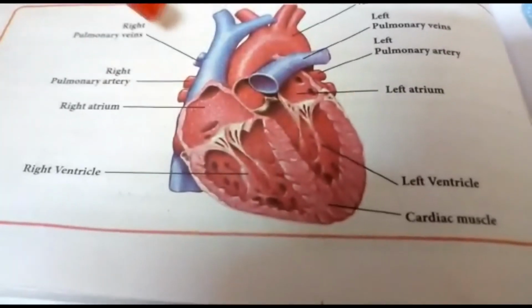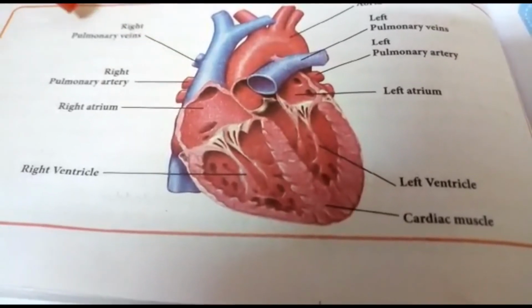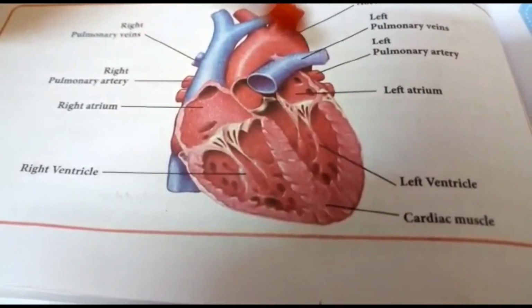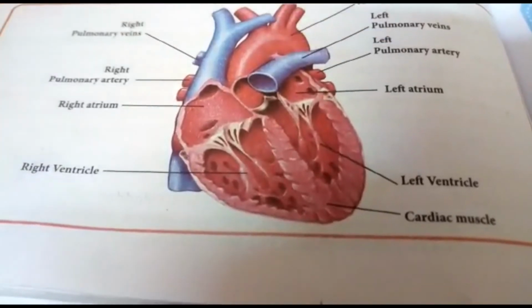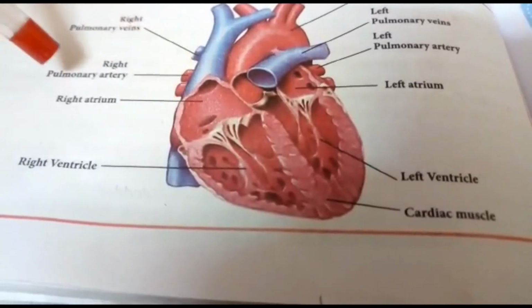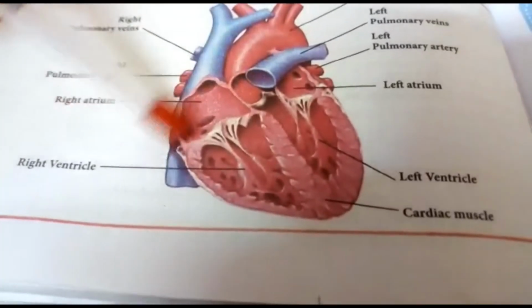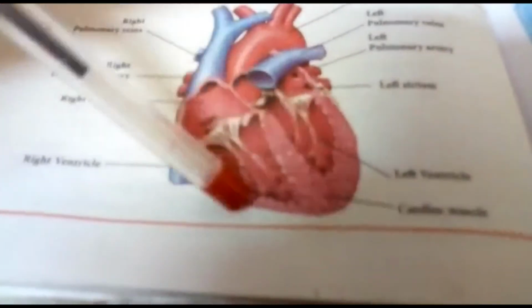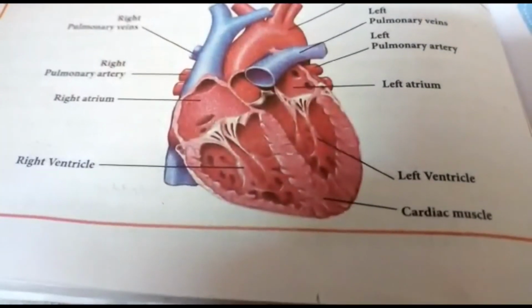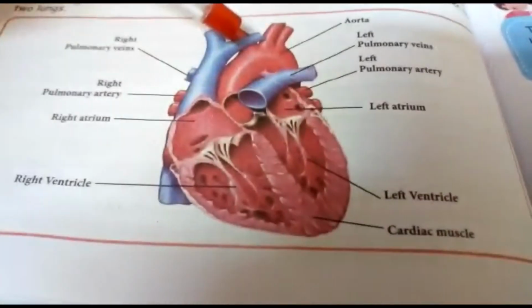See the picture of the heart. This is the right pulmonary veins and this is the left pulmonary veins. Atrium, right atrium, ventricle, right ventricle, left ventricle, cardiac muscles, aorta. This is the picture of the heart.